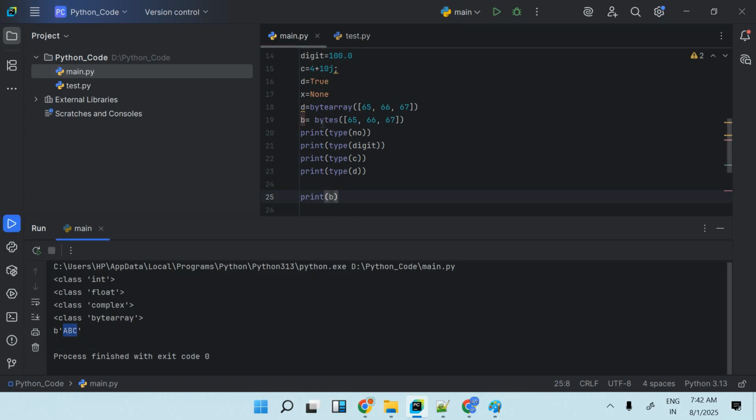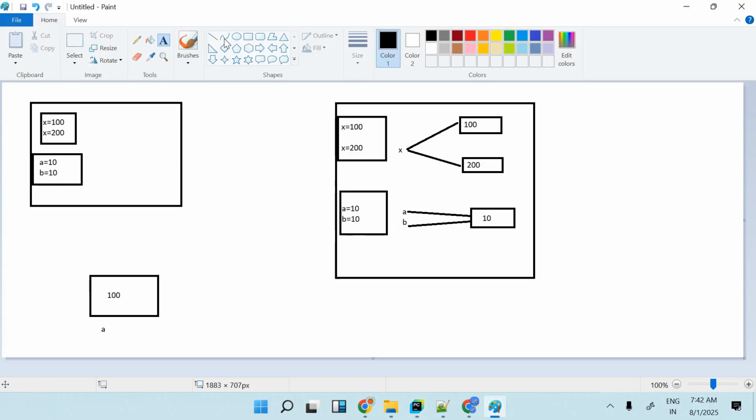So what happened in the case of this byte array? In the computer, it will create one block, which I will draw in a horizontal way.